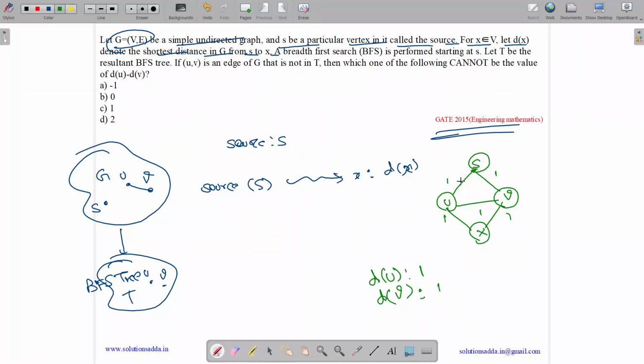And what is our BFS? BFS will have S, U, V, X. It can have like this. So BFS doesn't have UV. And what is du minus dv? It's 0. So 0 is possible.